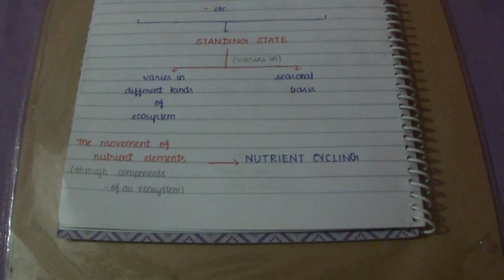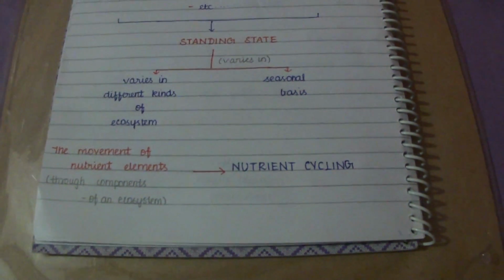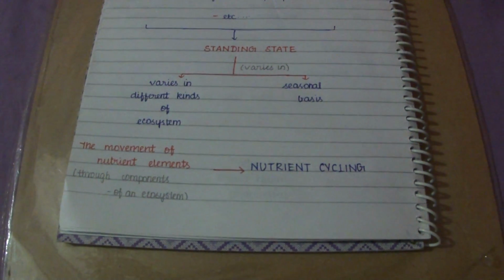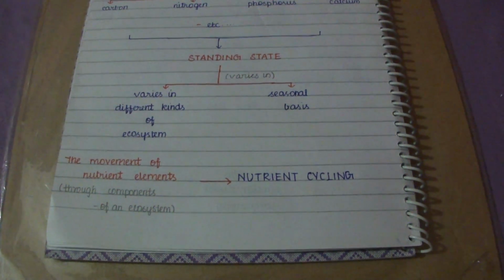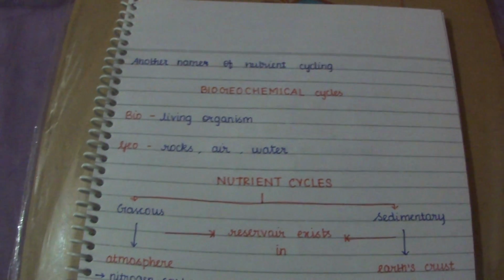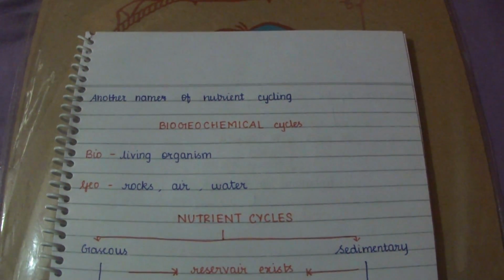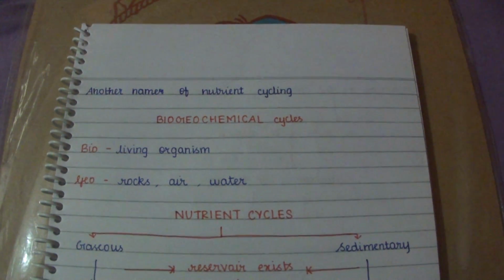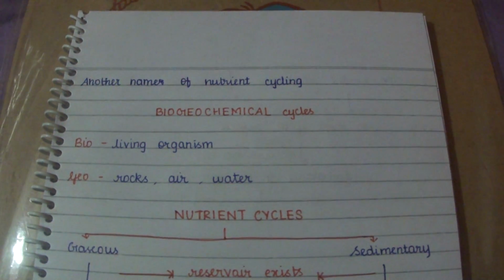This movement of nutrient elements throughout the components of an ecosystem we call nutrient cycling. Nutrient cycling is the transfer of nutrient elements throughout the components of an ecosystem.